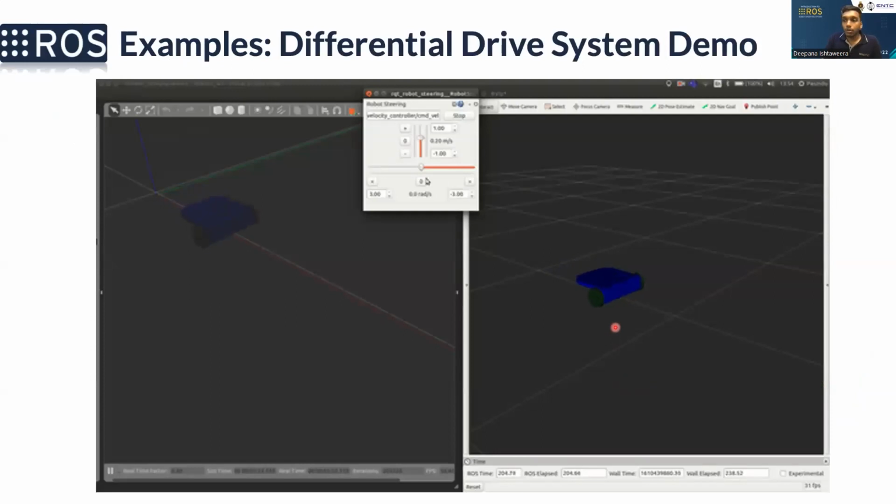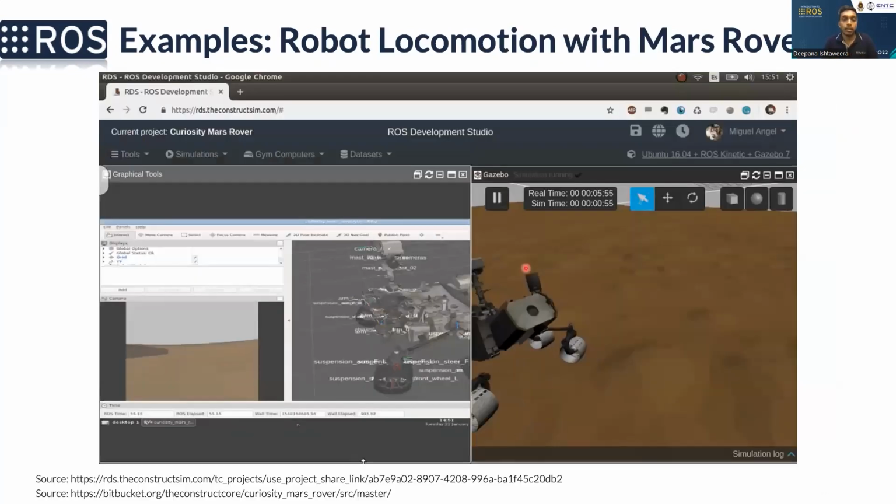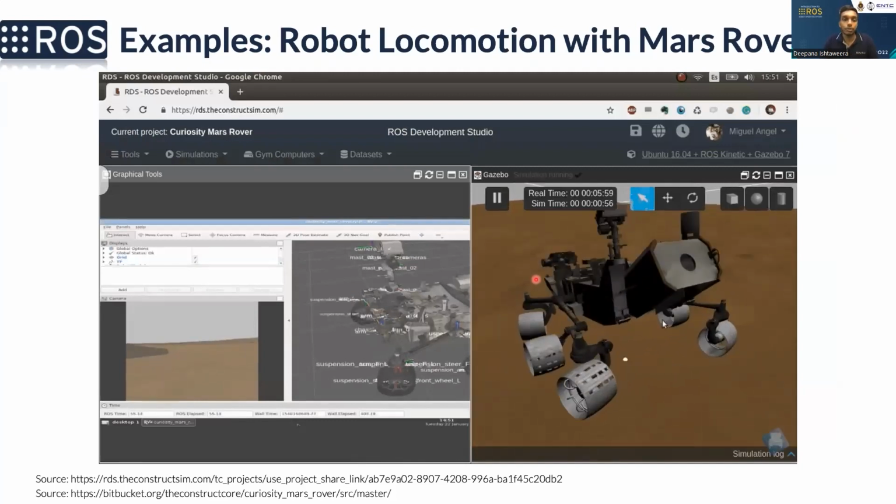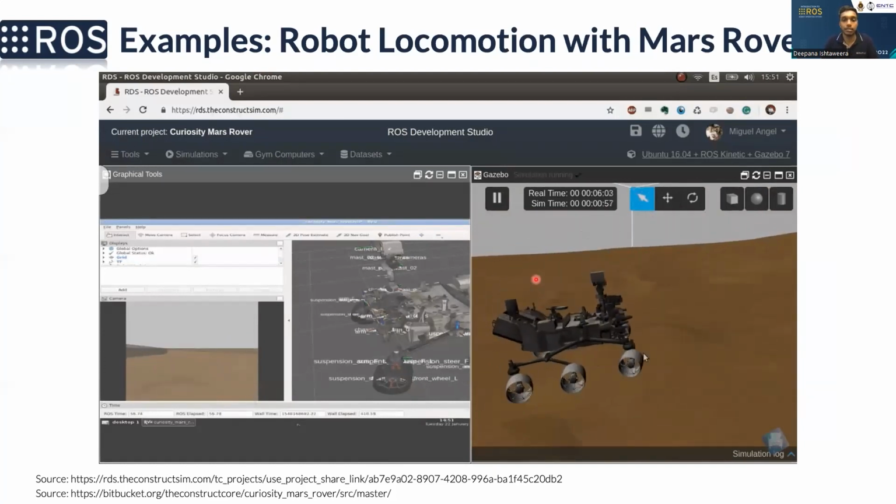Here you can see a small example of a differential drive system. On the left side, you can see the Gazebo simulation, and on the right side, you can see the ROS visualization. Here you can see the second type of control. That means using Gazebo, it publishes the joint states, and then we can control the speed and the direction of the motors. And this is the simulation of a Mars rover in both ROS and Gazebo. You can try these examples at your leisure.